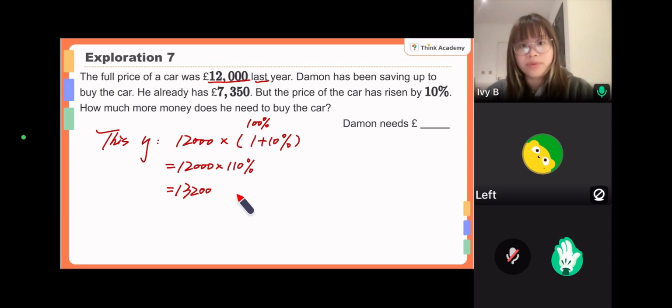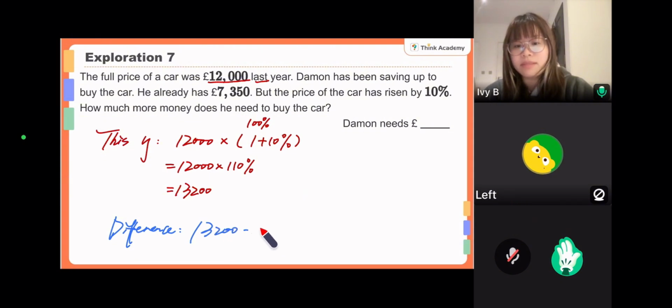So that will be the new price. And now he already has 7,350. So the difference will be 13,200 minus 7,350 equals 5,850.